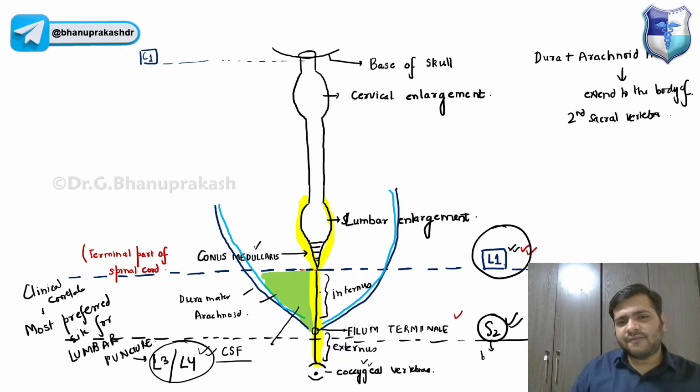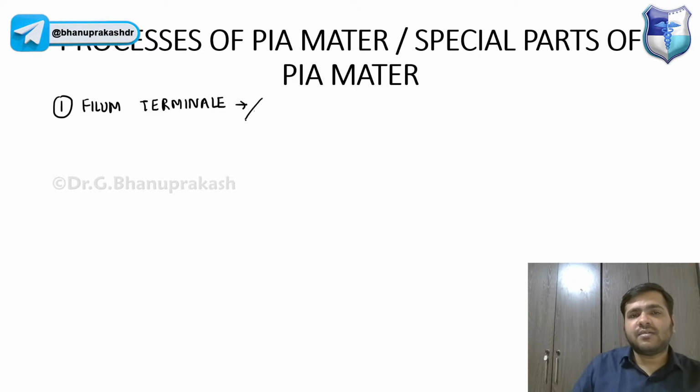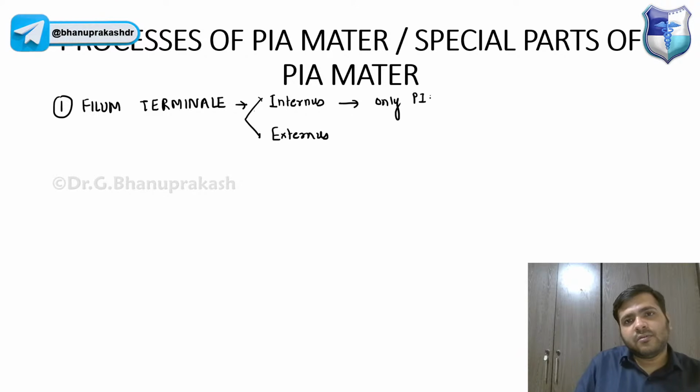This whole line is the filum terminale, from the conus medullaris till the coccygeal vertebra. When I say internum, it means that the filum terminale is composed of only pia mater. So the filum terminale has two parts, internum and externum. When I say filum terminale internum, remember it is only the pia mater which is there.